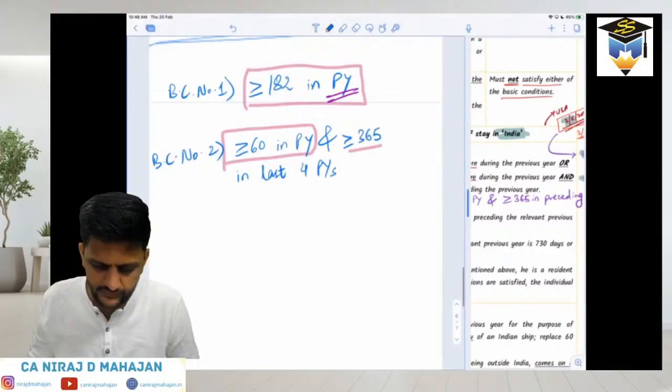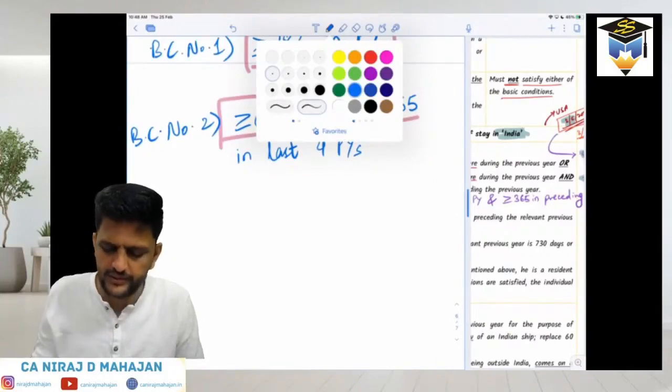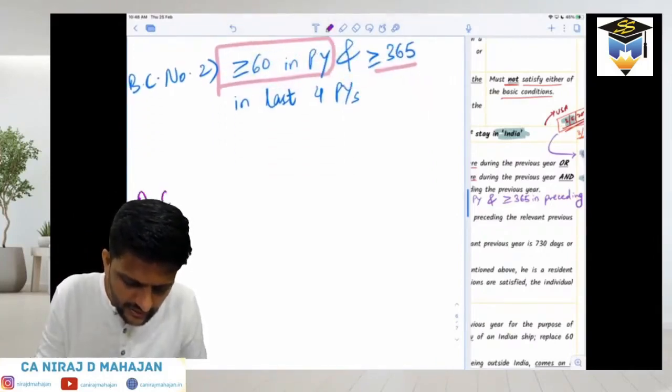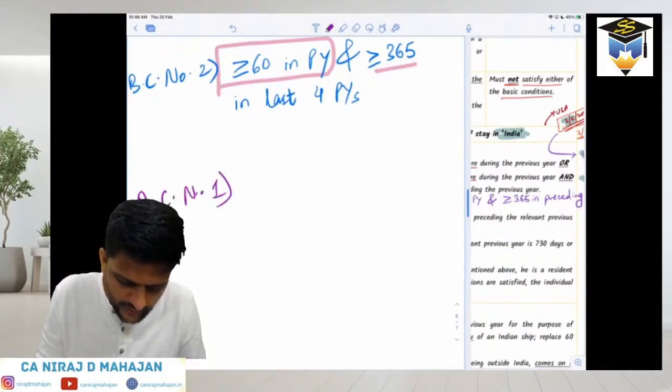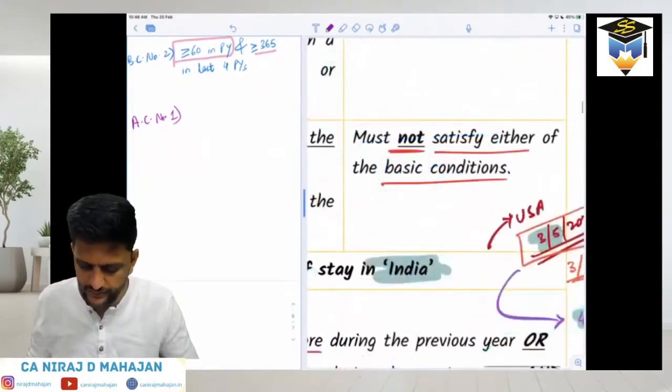Now let us see the next conditions. Additional condition number 1. What does it say?